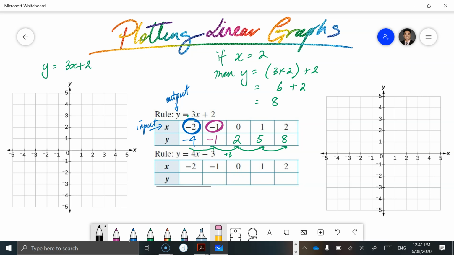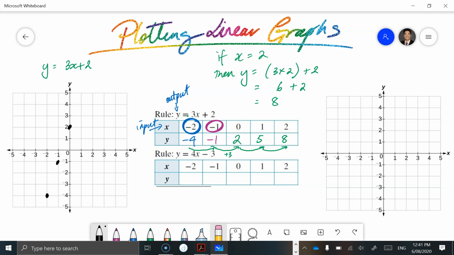So when x equals -2, y equals -4. So -2 and -4 is over here. -1 and -1, well, that's over there. And then 0 and 2 is over here.